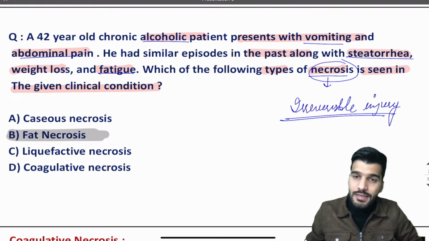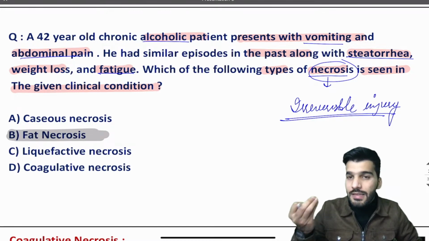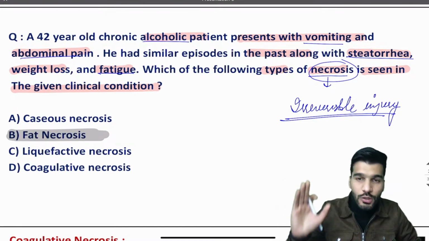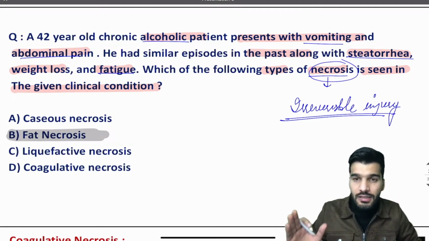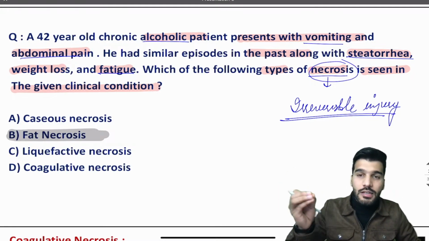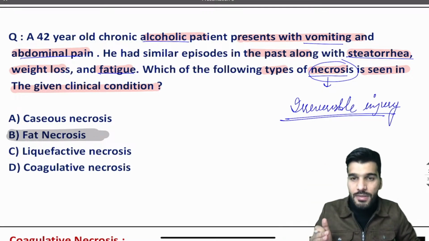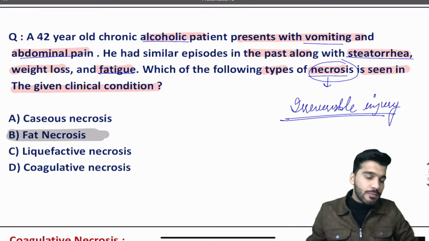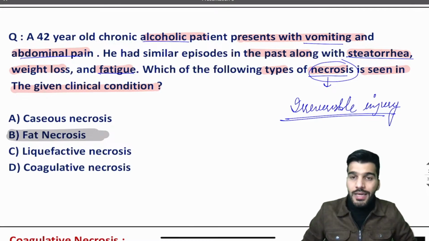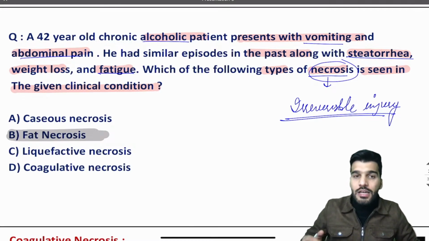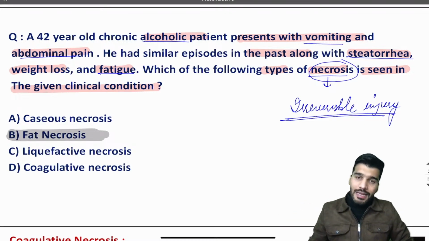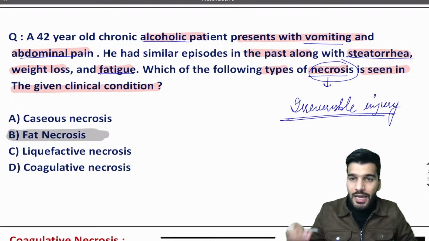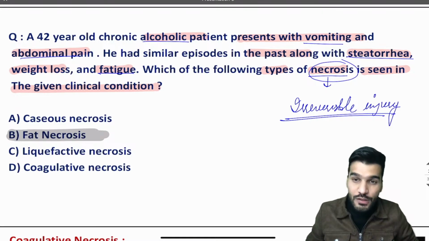Yes, I've already discussed the main reason of this necrosis is ischemia, the lack of blood supply to the particular organ. Due to the lack of blood supply, oxygen doesn't reach it, hypoxia happens, and after the hypoxia what happens? ATP depletion happens and the sodium potassium ATPase pump stops, okay. Eventually there are morphological changes, denaturation of the proteins and the hydrolytic enzymes, due to which there are changes in the cell, and eventually the cell dies.